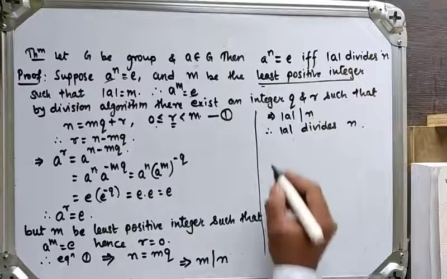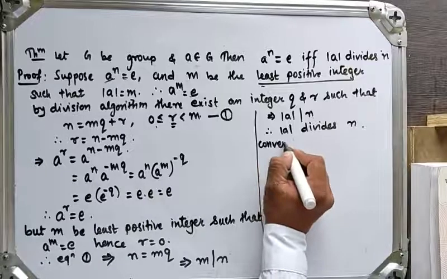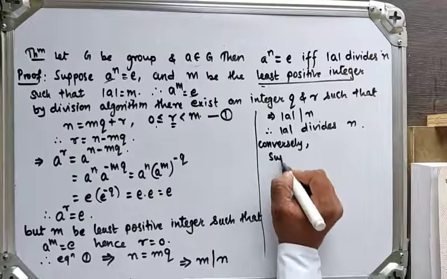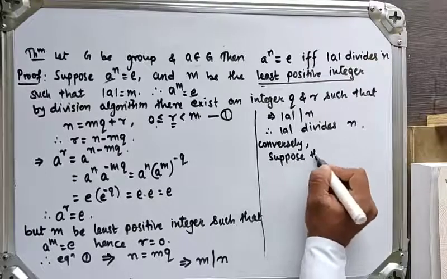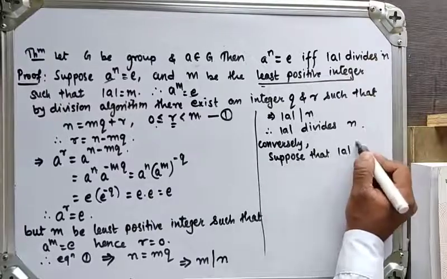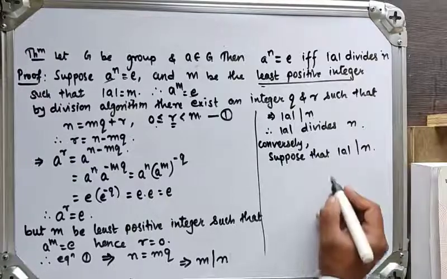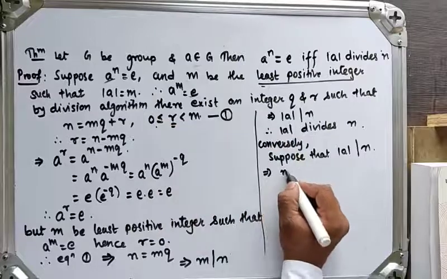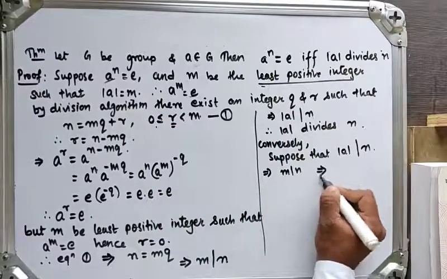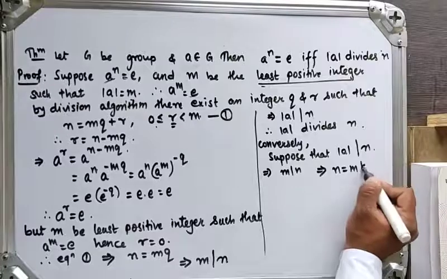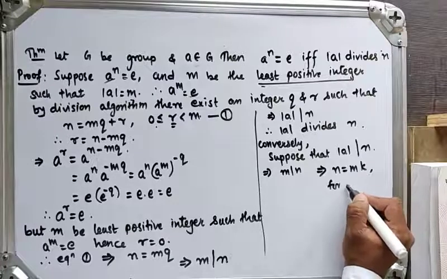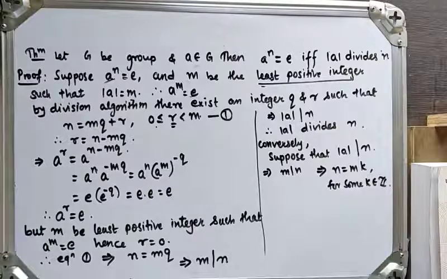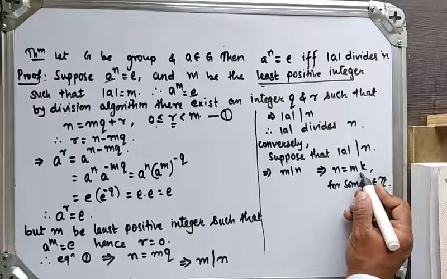Okay, so let's see the converse part. Conversely, suppose that order of a divides n, then what happens? So order of a means what? M. Okay, means what? M divides n. Then what will we get? N is equal to m into k for some k belongs to the set of integers. Okay, so n is equal to m into k.